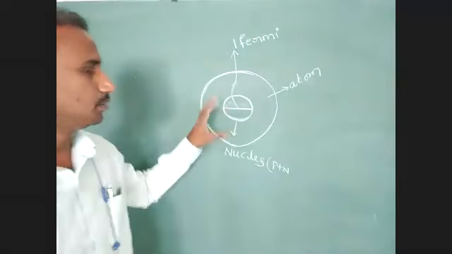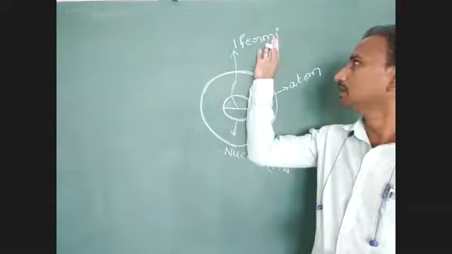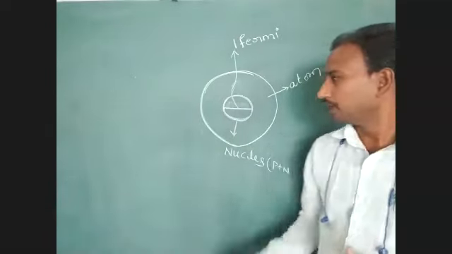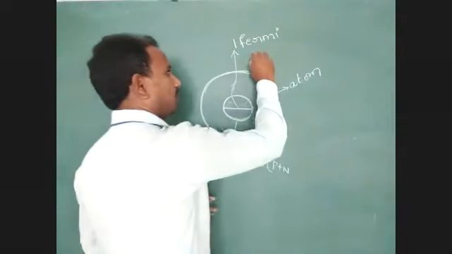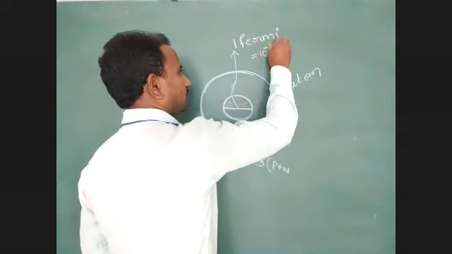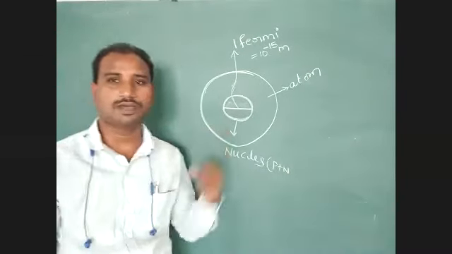Okay, with the help of electron microscopes, we can find this Fermi. Fermi means 10 to the power of minus 15 meter.